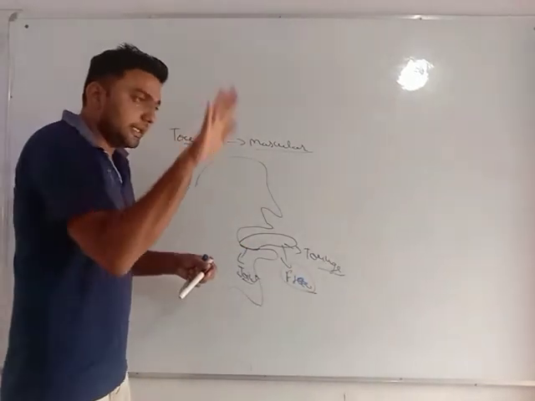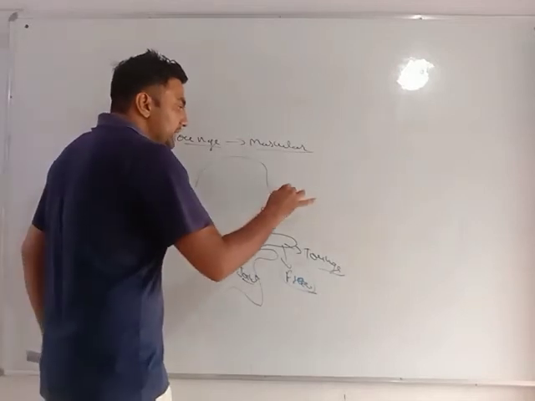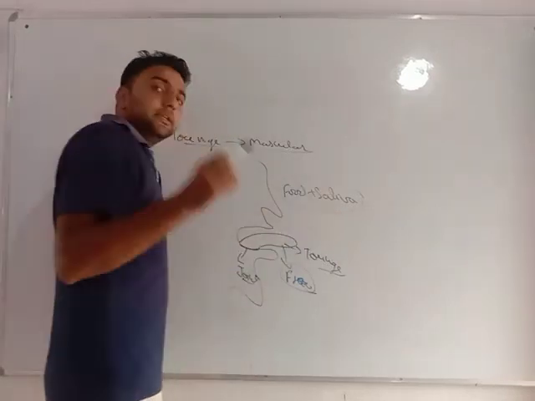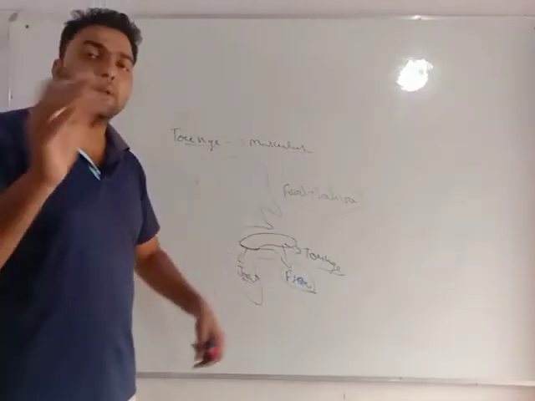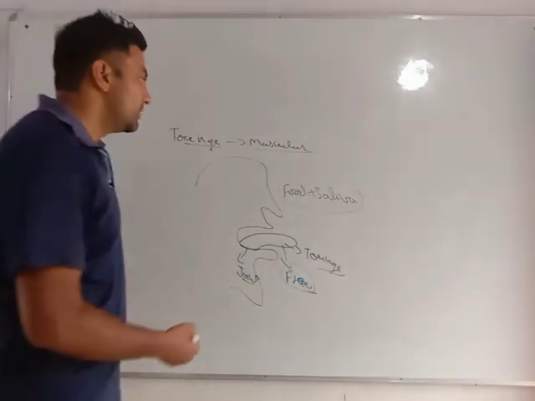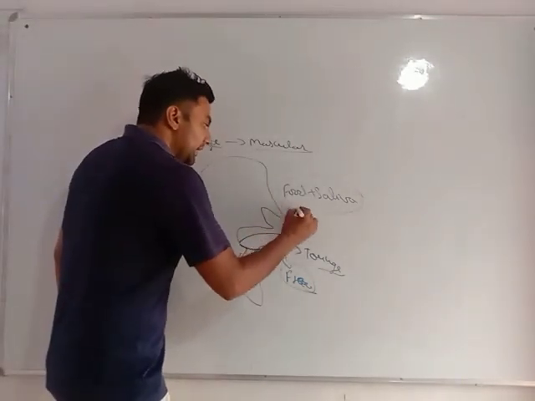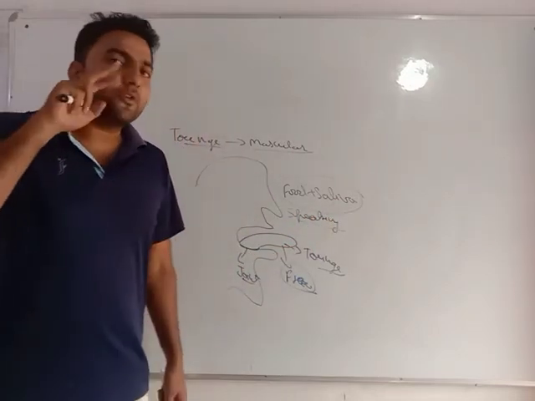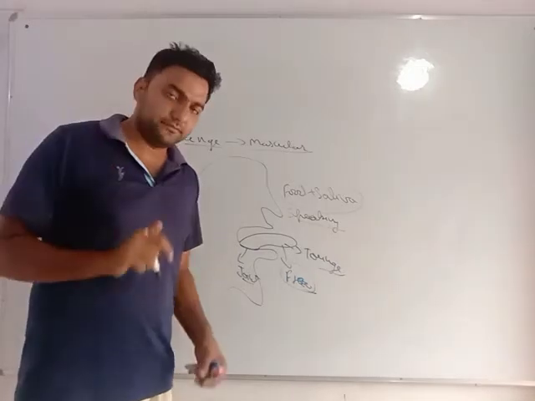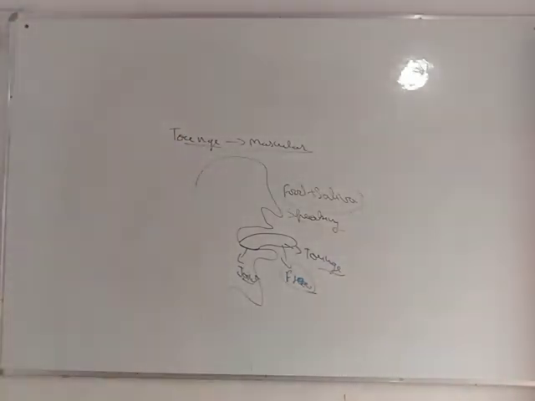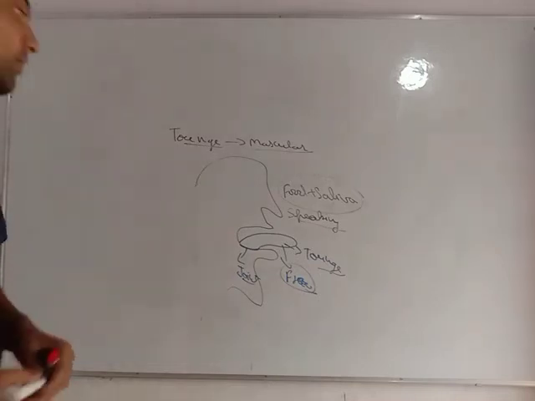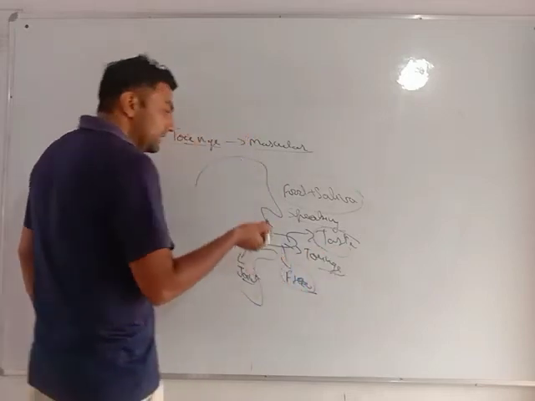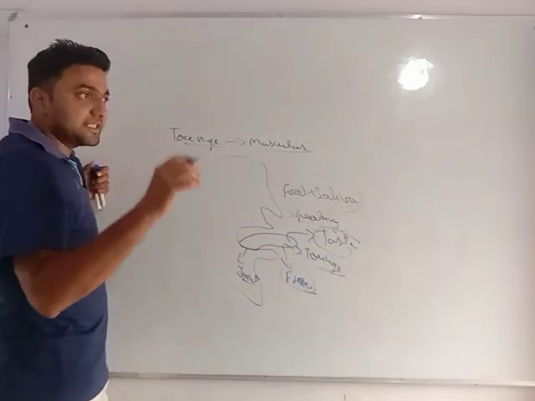Because it can move easily, it mixes food and saliva for easy digestion. Saliva converts complex carbohydrate into simple carbohydrate, that is maltose. Very important. It helps us in speaking clearly. Why am I able to speak clearly? Because I can very easily control and move my tongue. Second thing, it helps in getting the taste of food. It has taste buds. These taste buds are sensitive to taste.